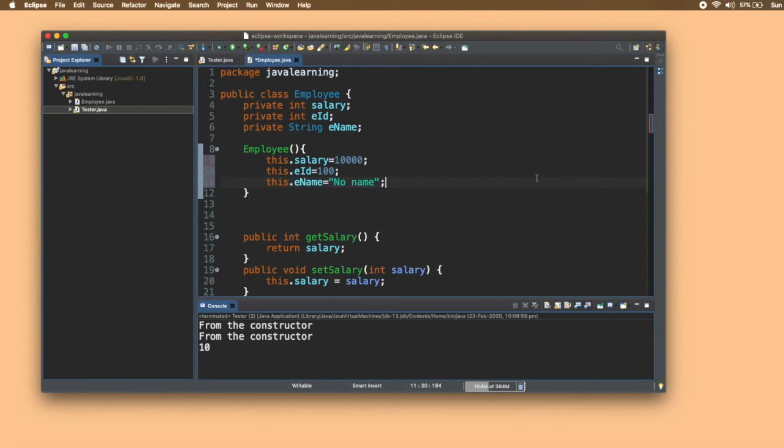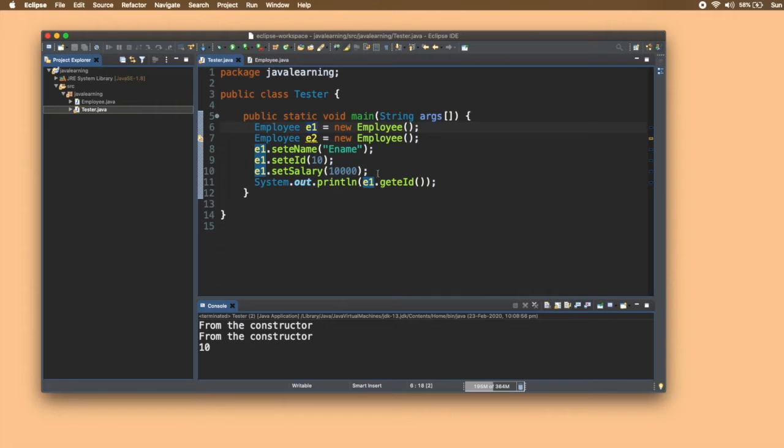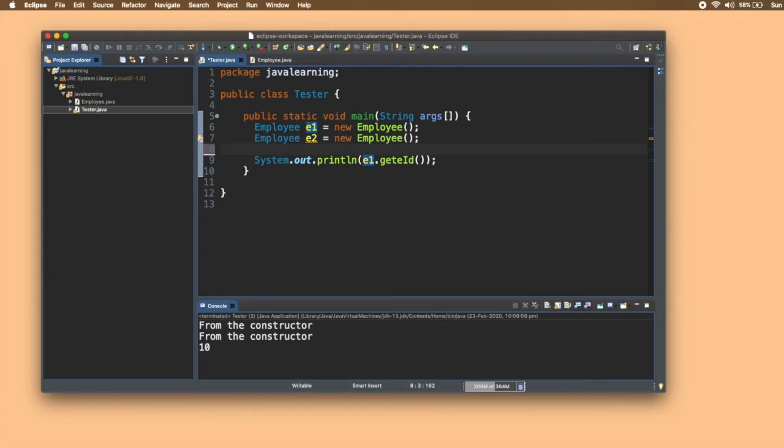So whenever I'll be creating a new object, what will be the values of these variables here? Salary will hold the value of 10,000, EID will hold the value of 100, and ename will hold the value of "no name". Understand? Now let me just remove these lines. These are no longer needed, and we'll try to print all the three variables here.